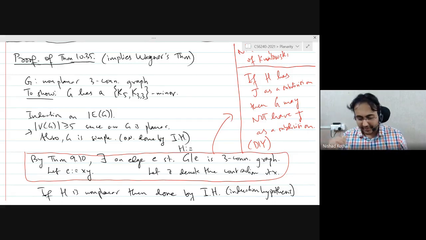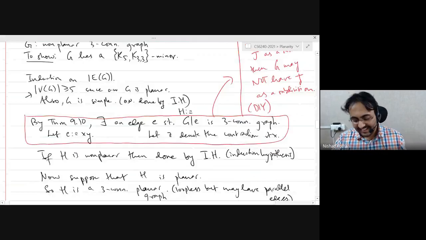Yeah, so sorry. I think it's better to apply Thomason's result, because otherwise you will also have to deal with deletion of edges. And the power of Thomason's result is that it deals with contraction, and somehow contraction of an edge is easier to deal with in the context of planarity. Okay, sir. Yeah. Okay. Thanks.